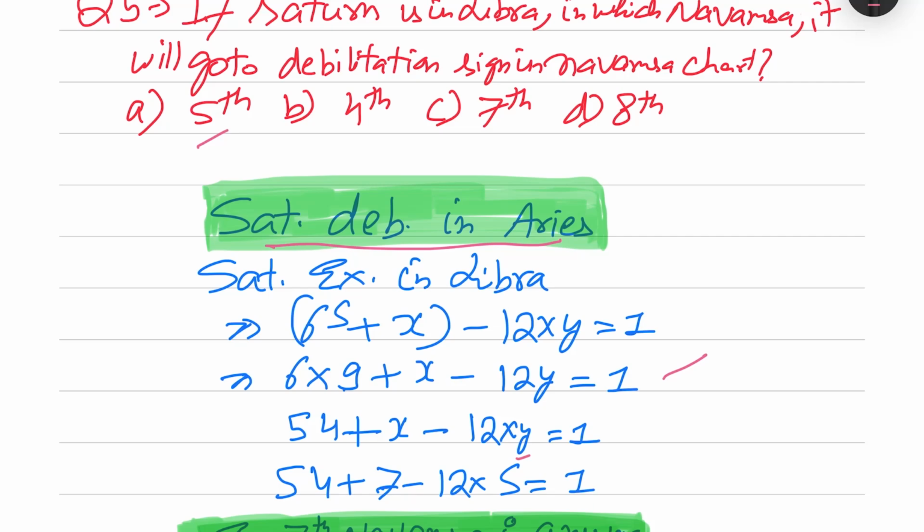So let's take 7. So 54 plus 7 is 61, and 12 into 5 is 60. So 61 minus 60 is 1. This means that if it is in the 7th block of Navamsha, it will go to the debilitation sign in the Navamsha chart. So the answer is 7th.